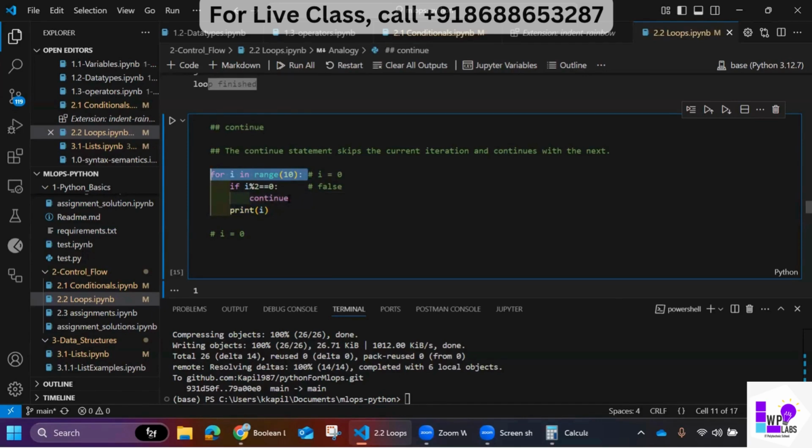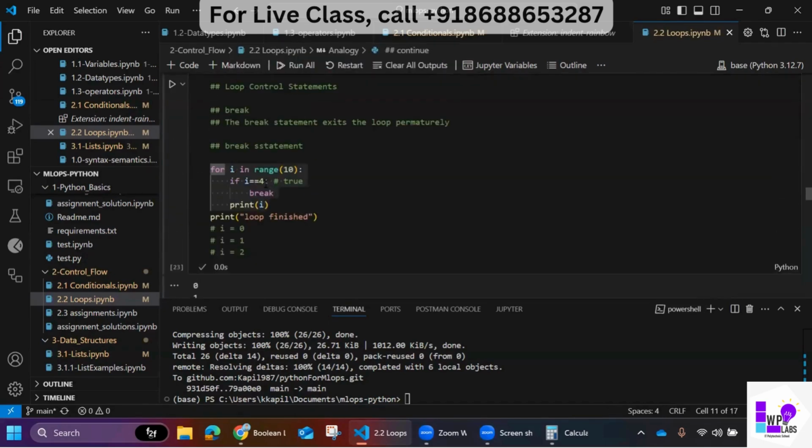Okay, you got my point. From the control reaching this line, the control will again reach the loop line. This is the important thing. When i was equal to 0 initially and this condition became true, it executed continue. What continue did was it continued the loop. Earlier, let's say the cursor was here, you see the blinking cursor. Now the cursor is here, and it will again execute this line.